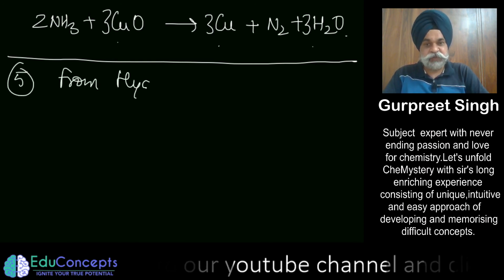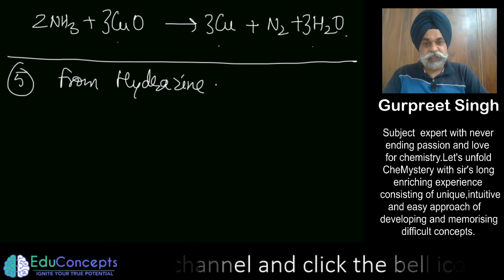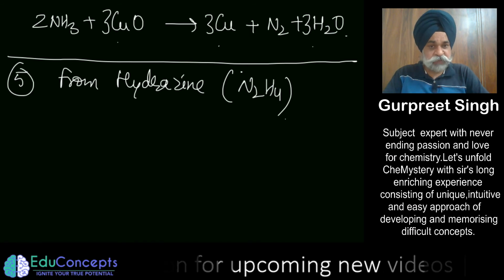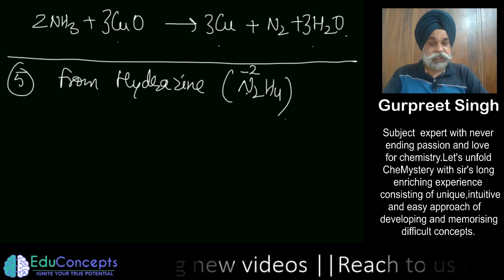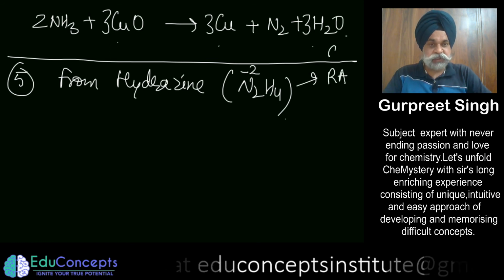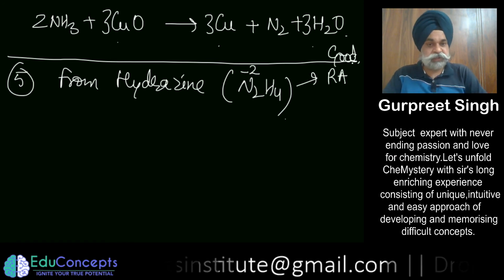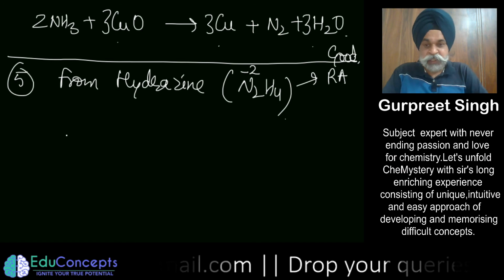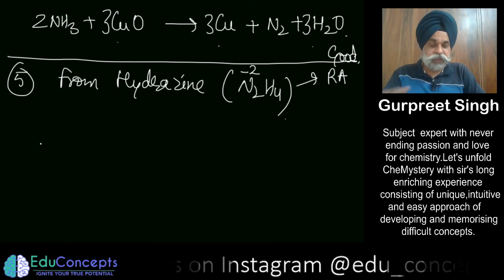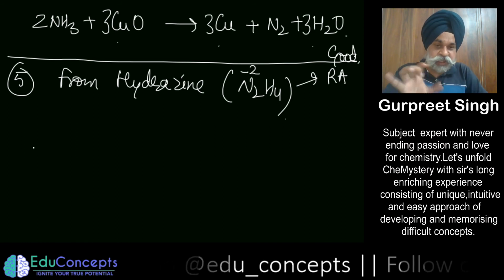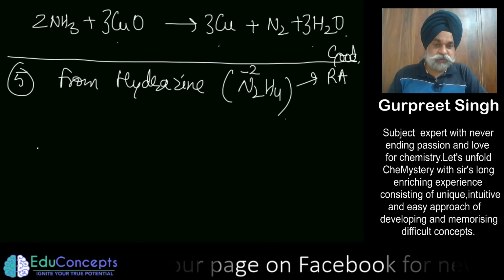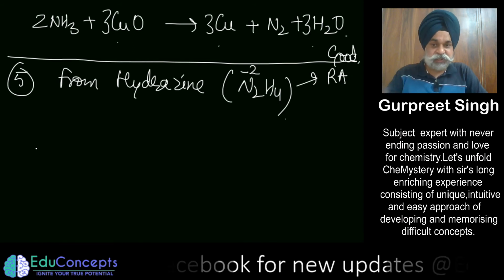This is very, very important and interesting. This hydrazine is N2H4, where nitrogen is -2, and this is a fairly good reducing agent. So this is a good reducing agent. It wants to change into N2. Now what are the reactions where you could see this? I can give you 2-3 reactions with a balanced one. Others you have to do the balancing yourself. I will let you know the context of the thing.